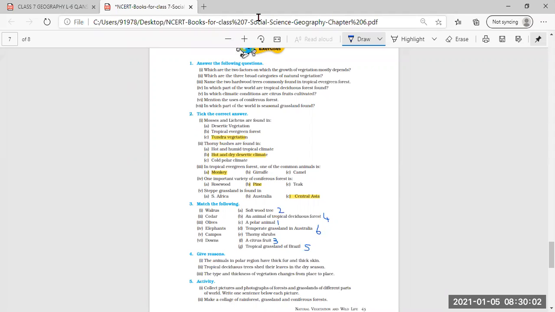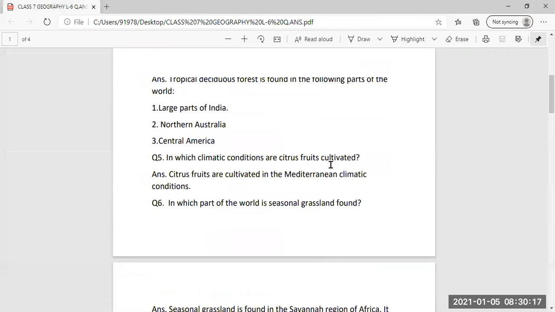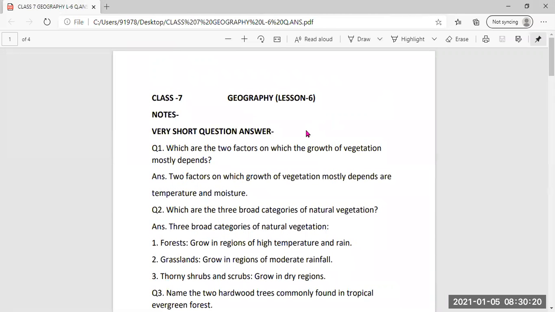Now we come to question and answers. I have made the PDF of question and answers. You will get it in the group also, and you can do it in the notebook neatly. And please try to complete it, because for the notebook assessment too, I can ask you these question and answers, the lesson of these question answers. Okay, so try to complete it.